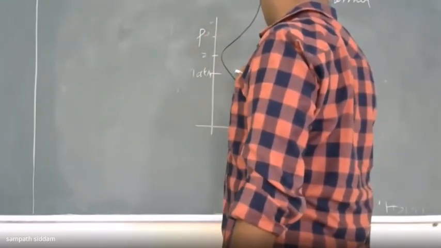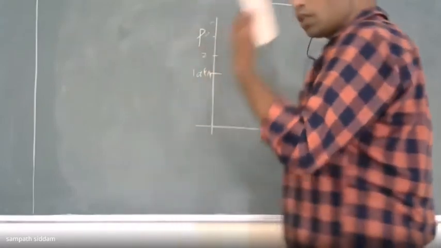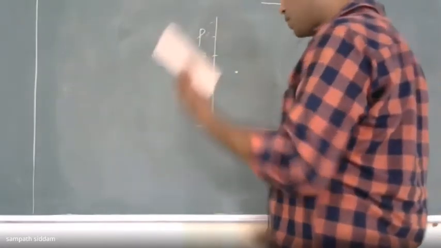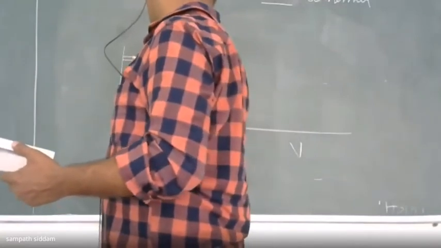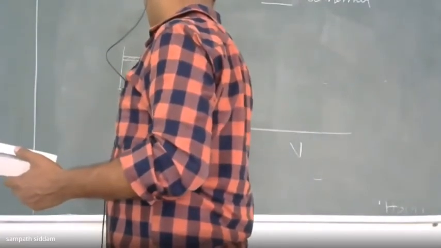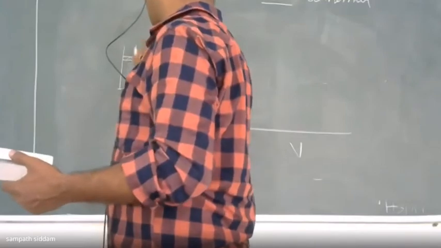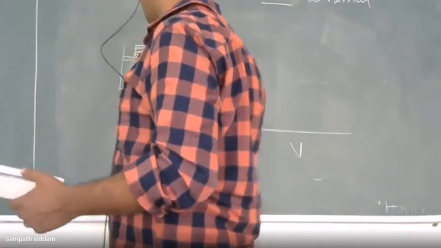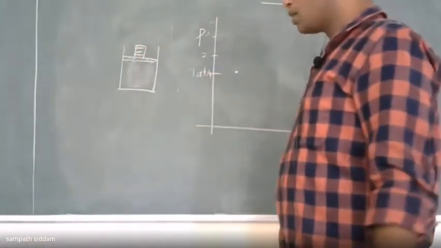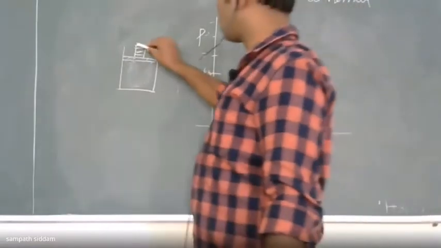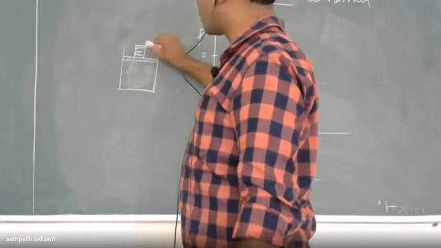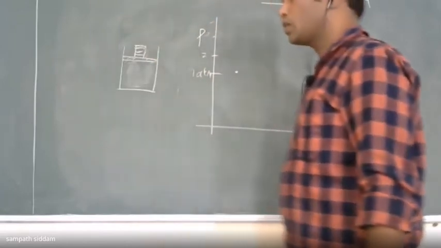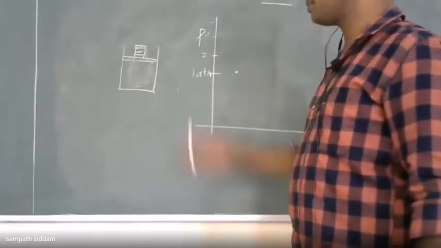When I'm starting over here, considering the piston cylinder, there is a piston, there is a liquid present over here, and weights on the top of the piston. Slowly I am removing the weights one after the other. Then what is going to happen there?